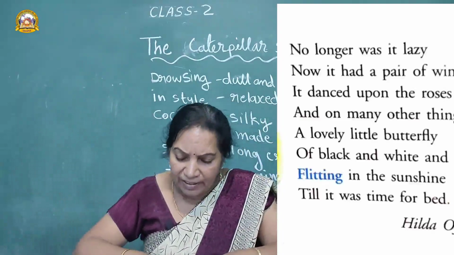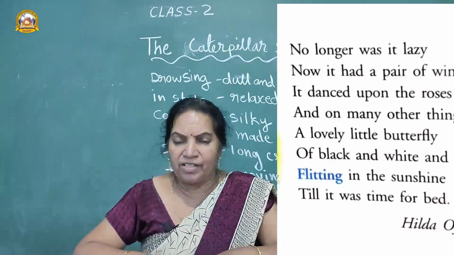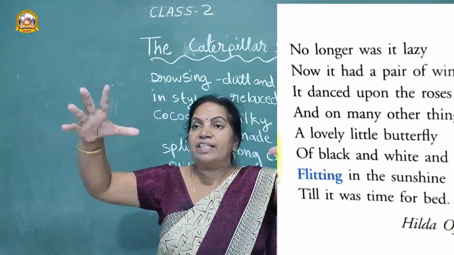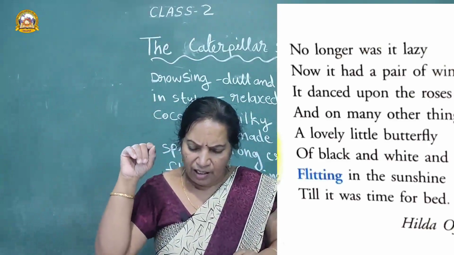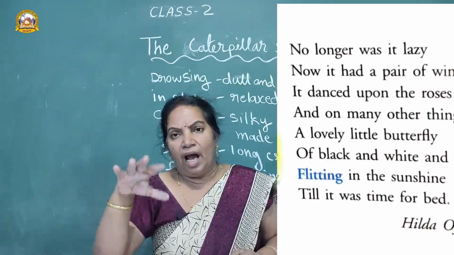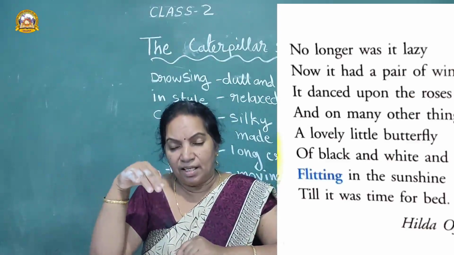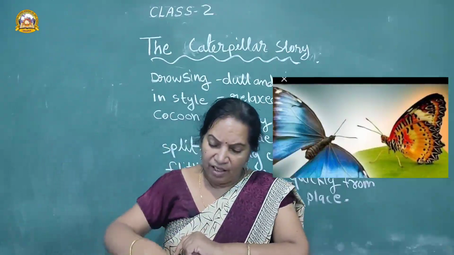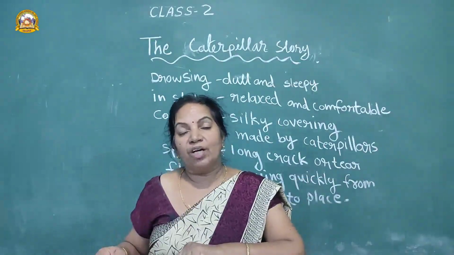Flitting. What is the meaning of flitting? Moving quickly from place to place. Flitting in the sunshine. In the sunshine it used to flit here and there quickly till it was time for bed. Up to the time of bed, butterfly goes here and there. That is the end of the poem. Now let us watch a video.